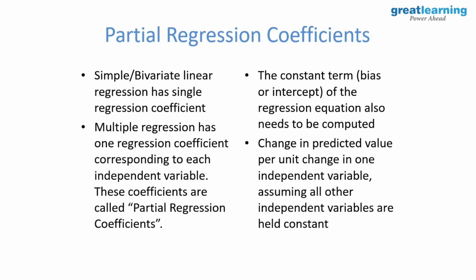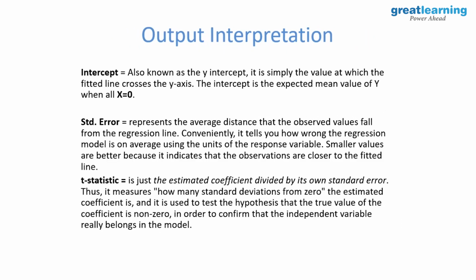Yeah, negated, fine. But initially, I need to test whether these are non-zero or not. There are two ways of making this y equal to c, right? One is x becoming 0. The other can be m becoming 0. Right? So there is a measure. T statistics basically tells me whether the independent variable really belongs to the model.